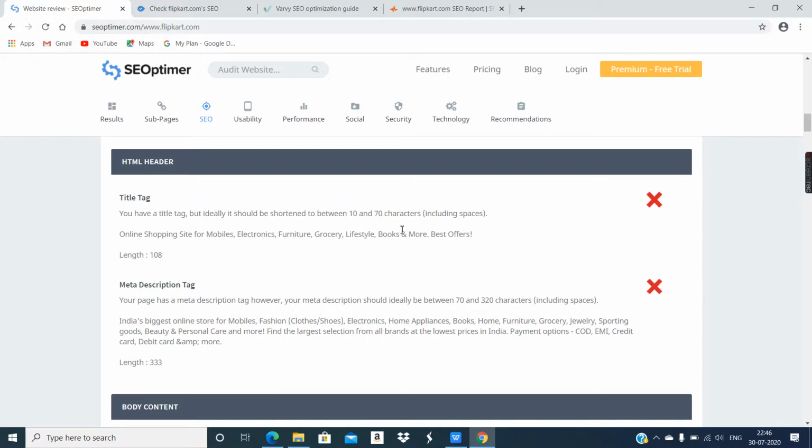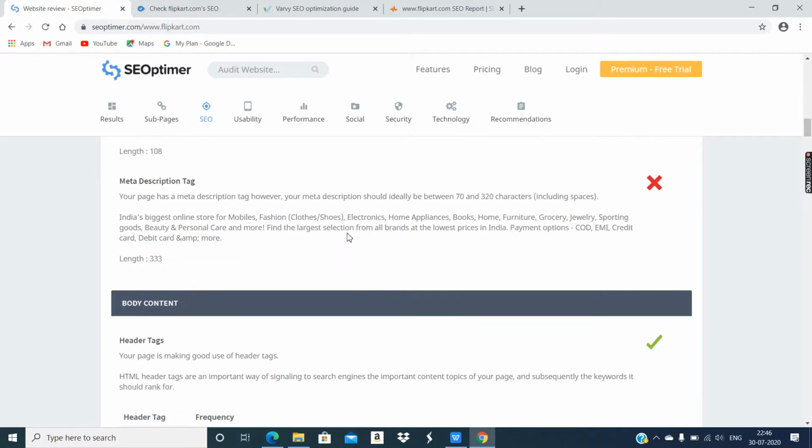Now Flipkart is a website, so it is definitely going to have HTML coding. We know in HTML coding we use the title tag, and between the title tag opening and closing we provide text. So it's talking about that: online shopping site for mobile, electronics, furniture, groceries. All these important keywords they have given, but it needs some reduction.